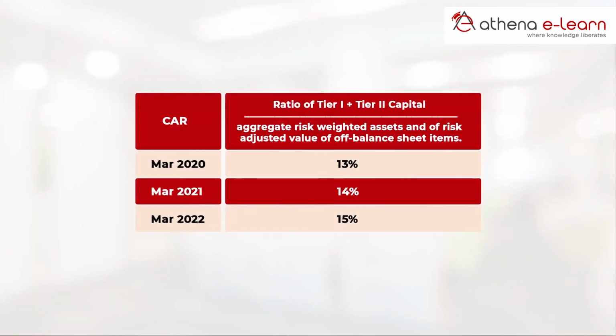By March 2020, the NHB had said that housing finance companies need to move to 13% capital adequacy. This increases to 14% in March 2021 and 15% in March 2022. Right? Before this, it was less than 13%.